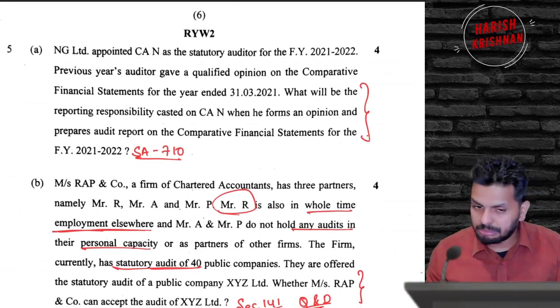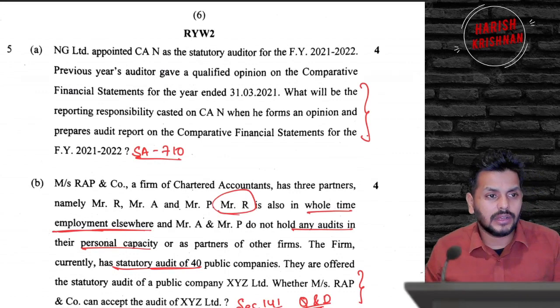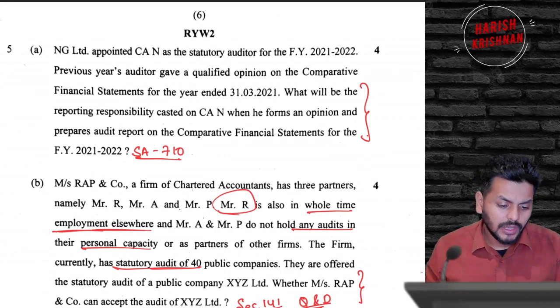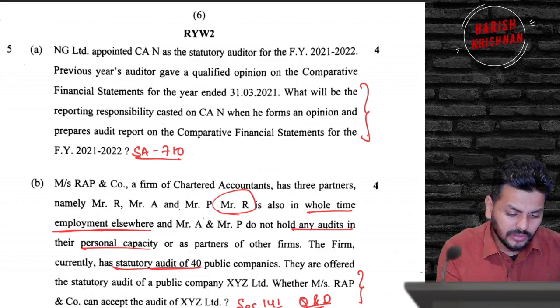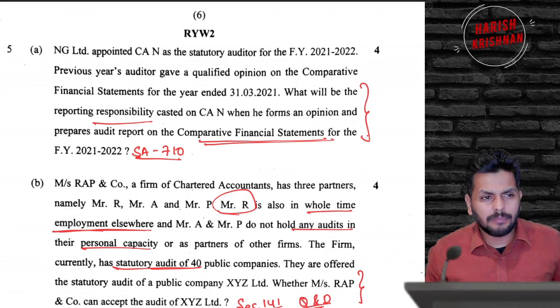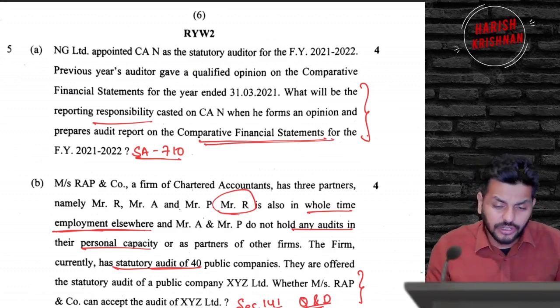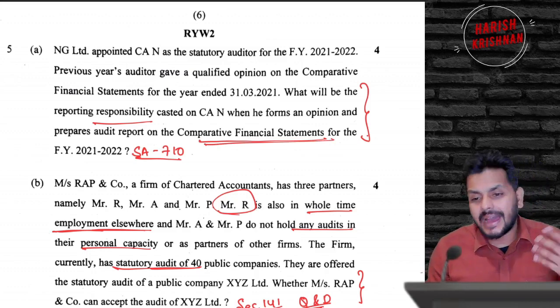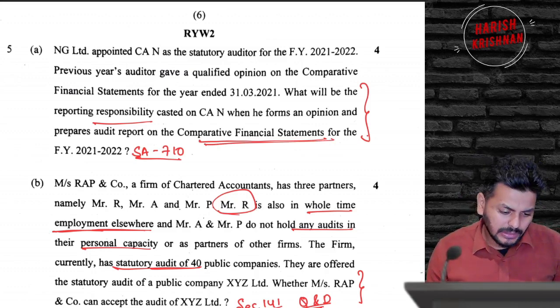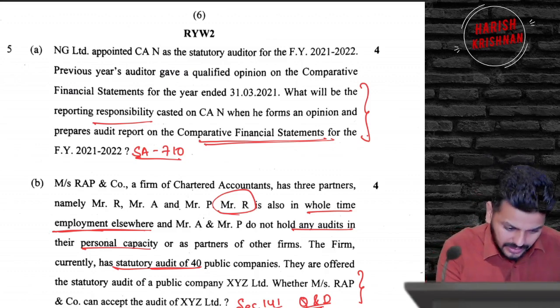5A is an offbeat question, not generally something that is asked, but questions are coming from 710. Once, a couple of attempts back, also a question came. So what they are asking you is the auditor's responsibility for comparative financial statements, where the audit report should include more than one financial year, and where you're auditing comparative financial statements. You know, there is one point in this which says the predecessor auditor's report, whatever he gave. So here they are asking that only.